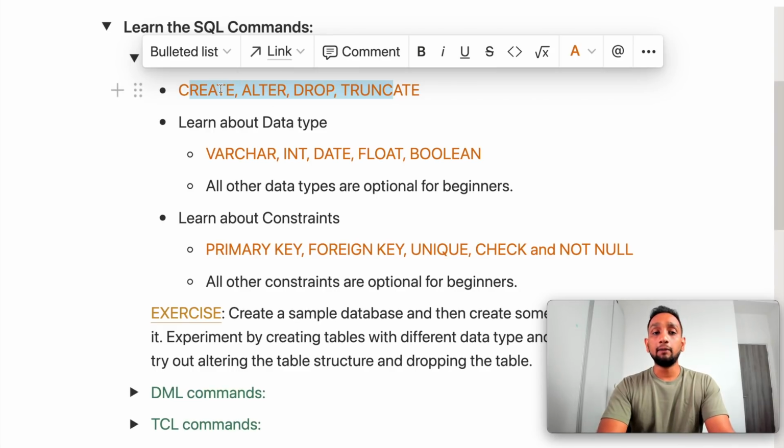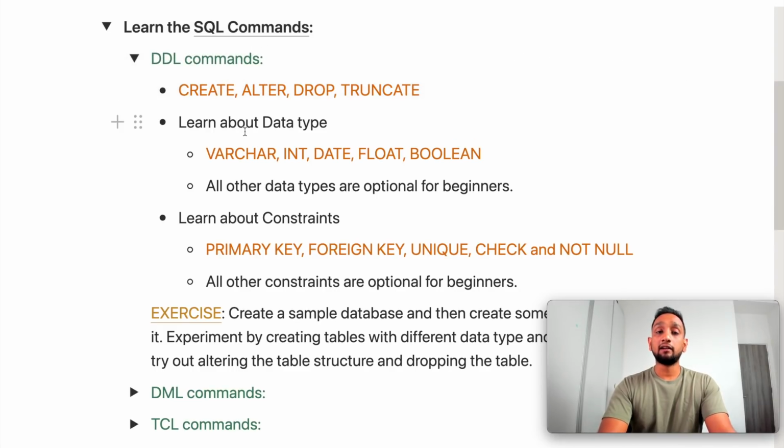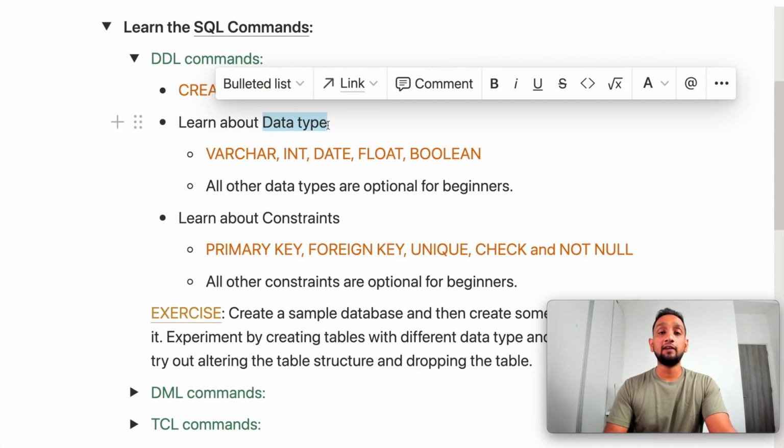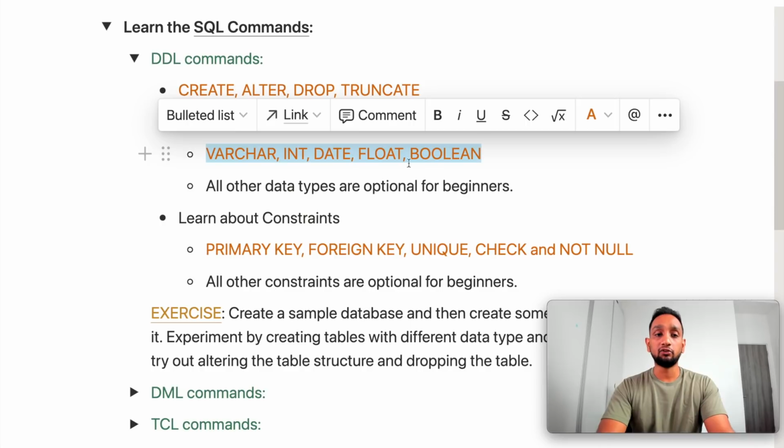Okay, and when it comes to creating a table, there are a couple of things that you need to learn. The first thing is what is a data type. You need to understand what data type is, what is the purpose of data type, what does data type actually do. Now there can be so many different data types and different RDBMS can have their own data types as well. But in general, I would say you should be familiar with these 5 data types: varchar, int, date, float, boolean. You should know what is the difference between these data types, why it is used, and when you create a column with this data type, what is the value that it can hold.